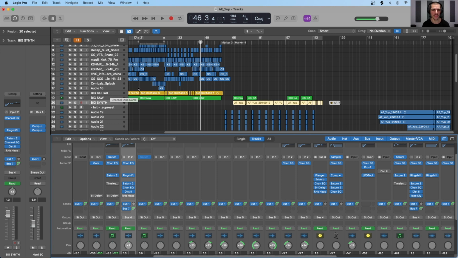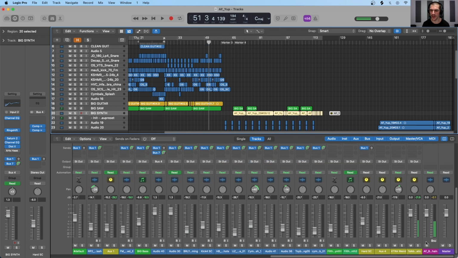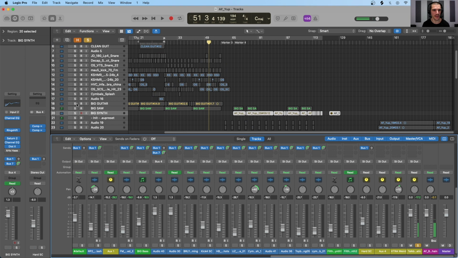So to begin with, let's just have a listen to what's going on here. So that is the starting of the song. This is two parts of one song. So we have the guitar and saw right here.